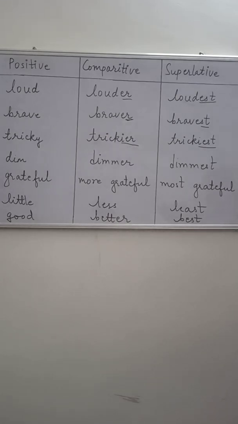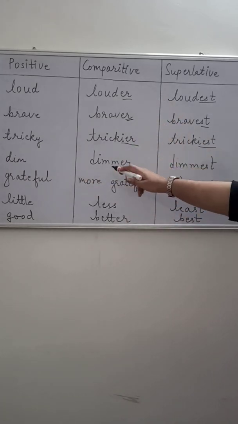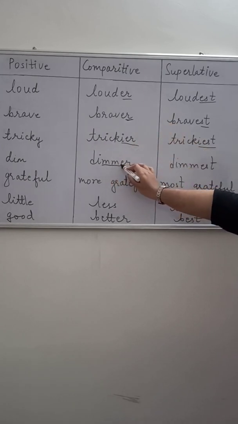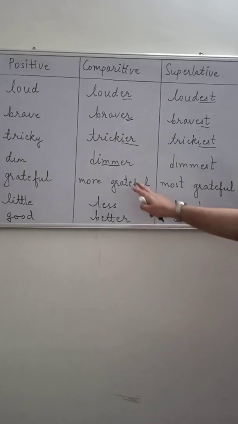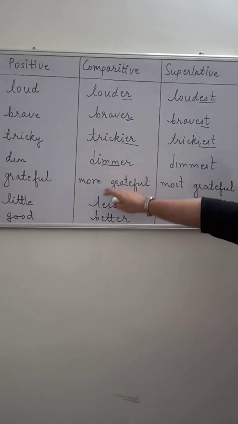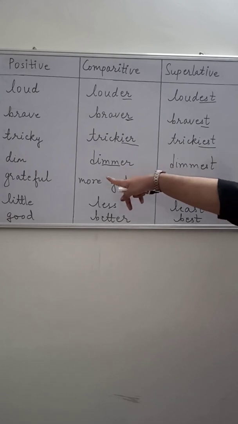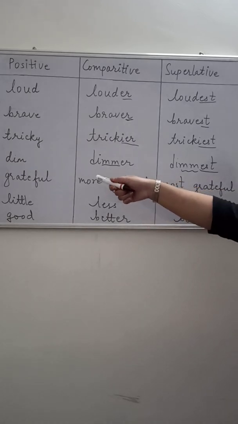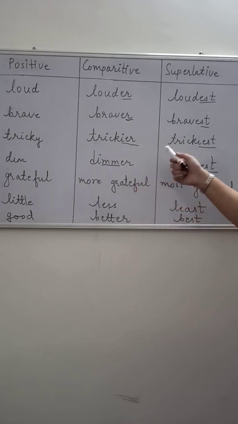Then fourth, by doubling the final consonants and adding er and est. See, dim. Now dim in the comparative form we double the consonant m. So in the comparative form we write dim as dimmer. We have doubled the consonants, double m is used. And in the superlative form we add est along with the doubling of consonants. So dim in the comparative form becomes dimmer, and in the superlative form becomes dimmest.